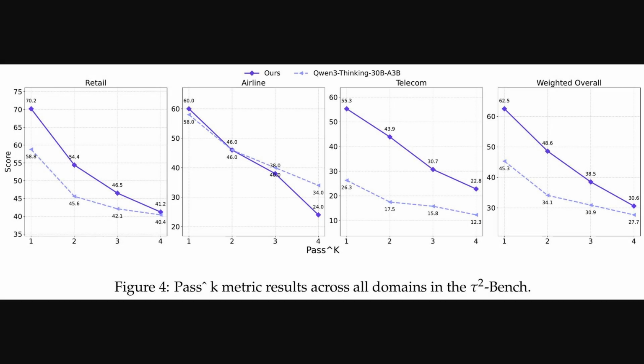Alright, the previous figure analyzed accuracy versus tool call length. Figure 4 shows Pass-K results on TAU2-bench across retail, airline, telecom, and a weighted overall panel, comparing AgentScaler to Qwen3 thinking 30B-A3B. The solid purple line sits above the dashed baseline in 3 panels, so broader environment training raised top-K success. The airline panel crosses at K equals 2 and favors the baseline at larger K, which suggests variability by domain. The weighted overall curve still leads consistently.